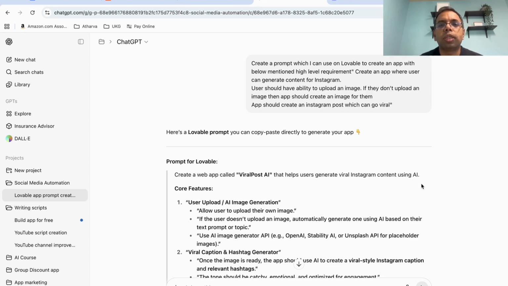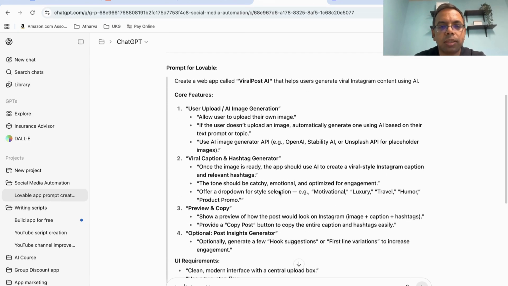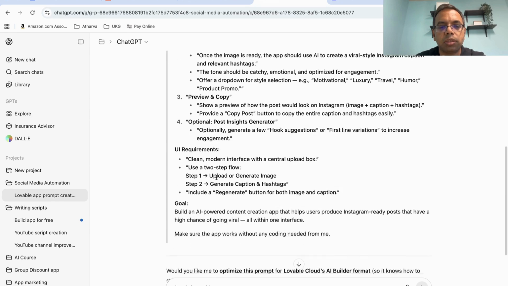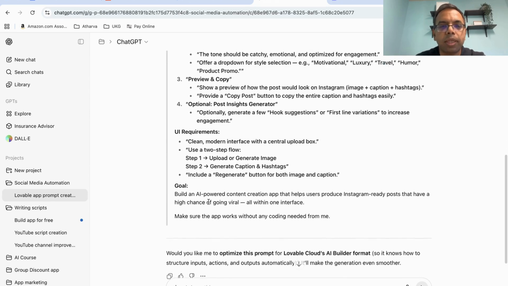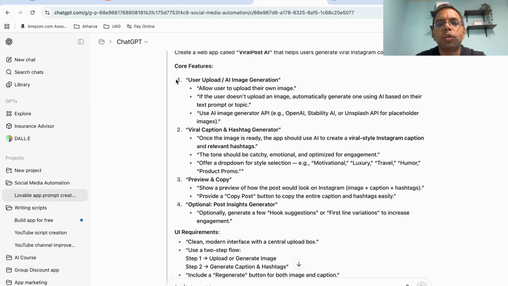So either go step by step, create a small module or section of your app and then build the next one, or try to create a good prompt in one go so that the full app can be created in one go if possible. Okay, so here's the prompt which ChatGPT has created, that it should have these features and these requirements. So what you can do is copy paste this and edit it in a Word doc or whatever, or use ChatGPT canvas and edit it.